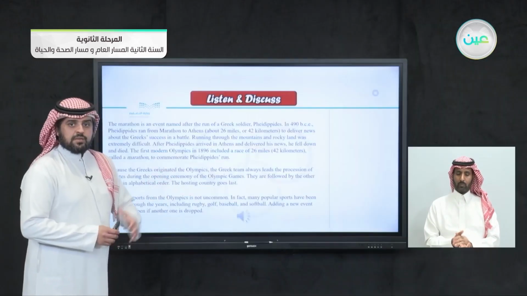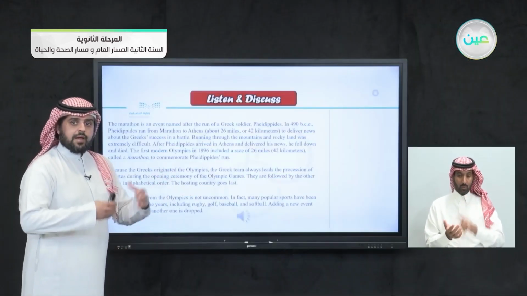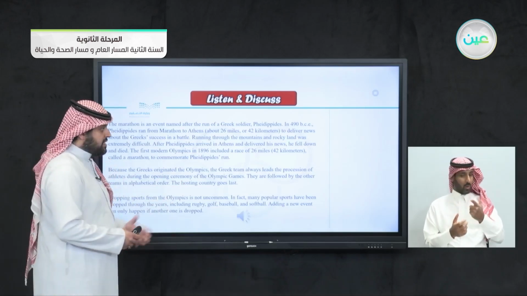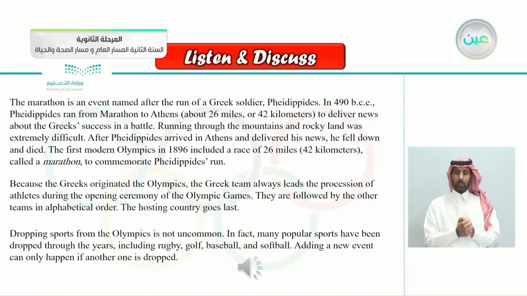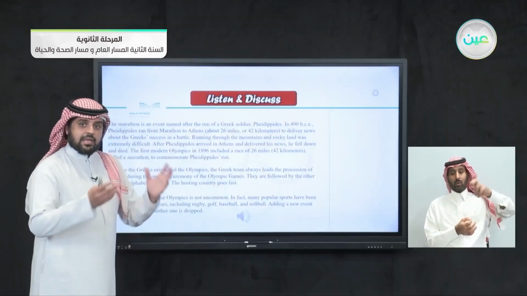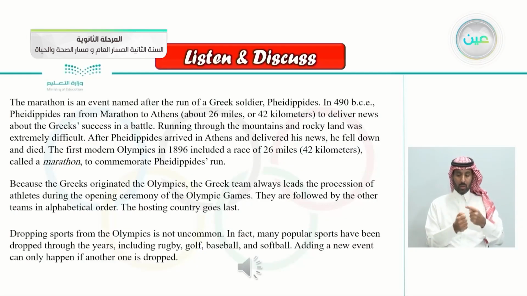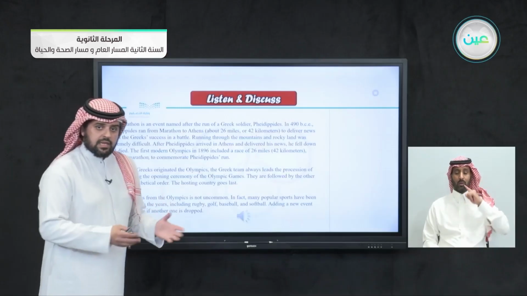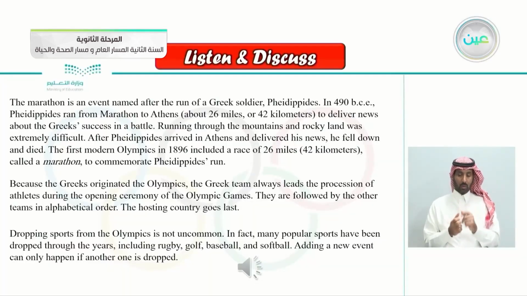So also here some new facts. Why is it called a marathon to run all this distance, 42 kilometers? Why is it called a marathon? Because of this Greek soldier, Phidippides, who was running from Marathon to Athens. That's why they are honoring him by calling it the marathon, because he died after that, delivering a message. And the second paragraph is talking about the Greeks, because the Olympics originated in Greece. How do they honor them?